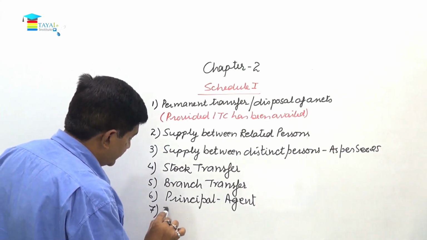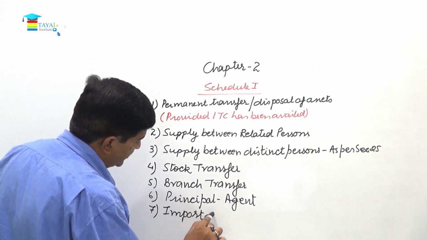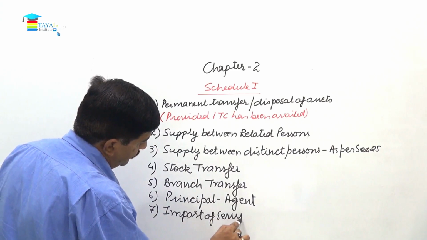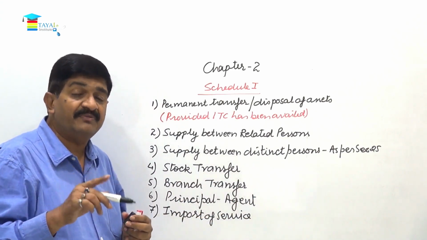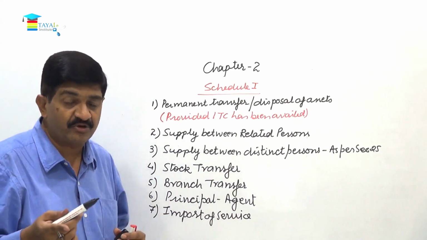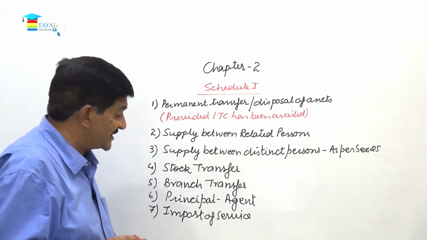So number 7, import of service. Now if you refer subsection 1, clause number B, we said import of service for consideration. Now whether it is used in business or not, that is immaterial, that is a supply.